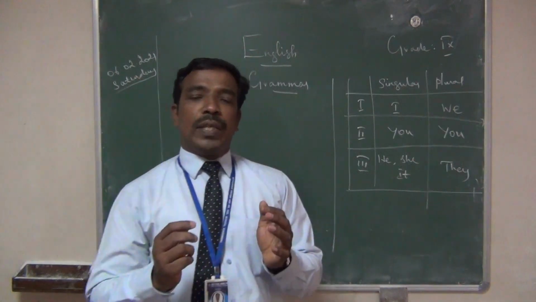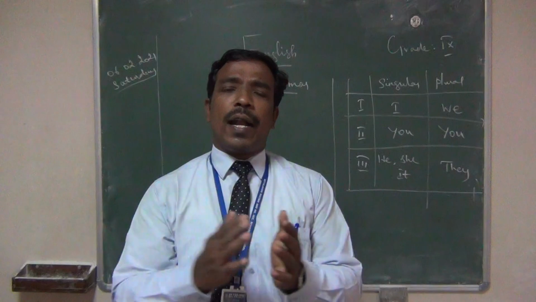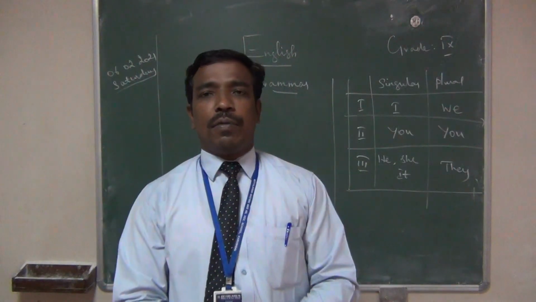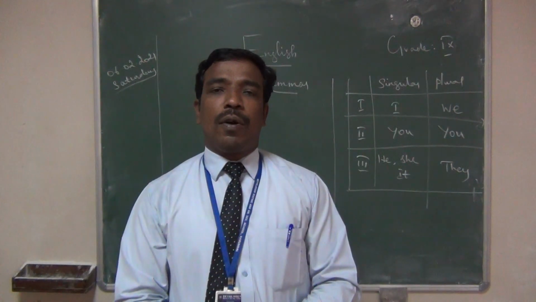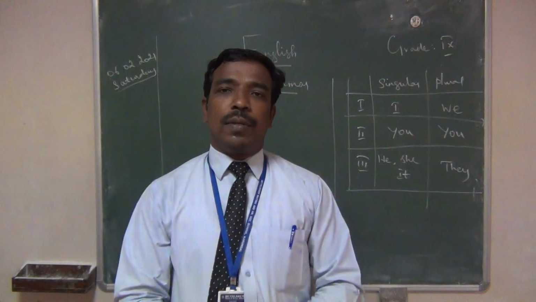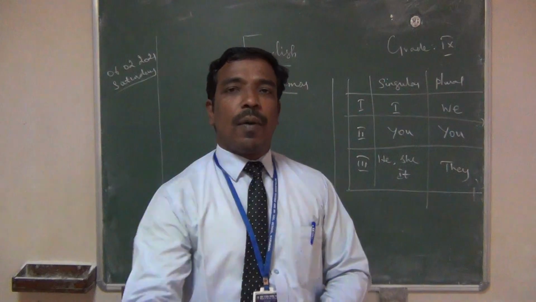Verb means, you all know very well. It's just advice for you. We have three forms of verb. How many forms of verb in English? There are three forms of verb in English. They are the base form of the verb, past form of the verb, and past participle form of the verb.